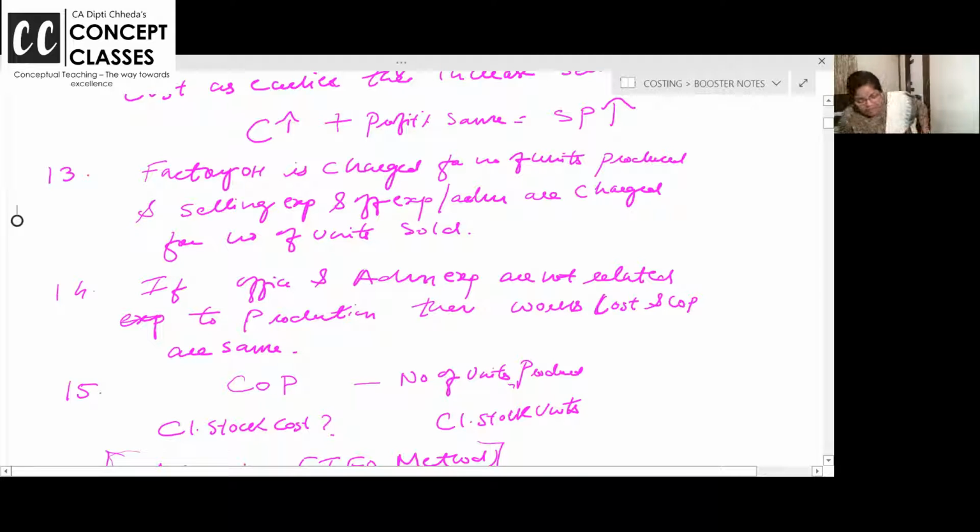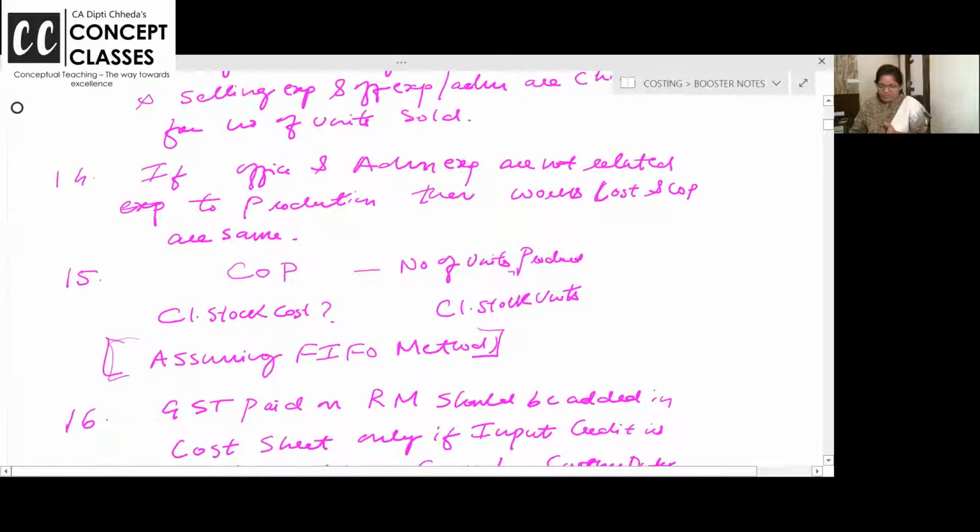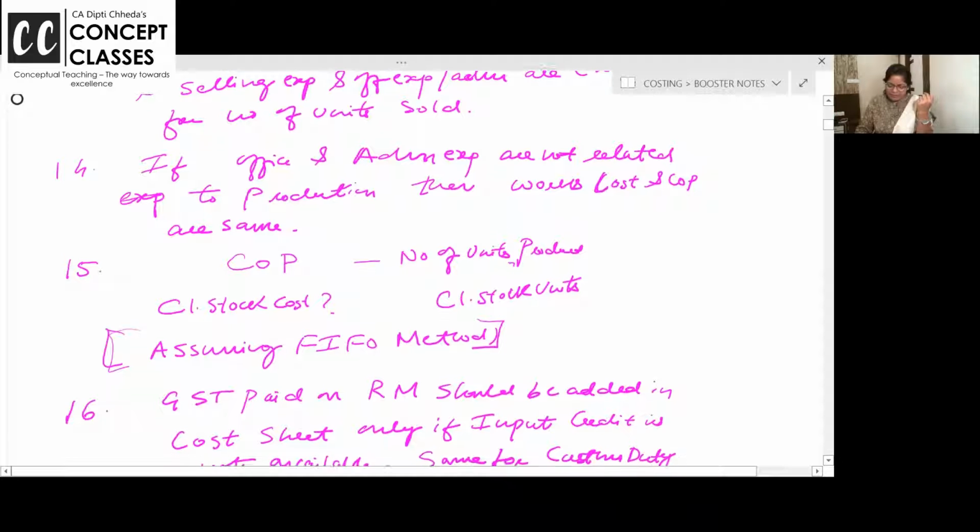So factory overhead is charged on number of units produced. Selling and office expense, if they are along with the selling, admin and all, are charged for number of units sold. If office and admin expense are not related to production, then works cost and cost of production will be same. See, if admin expense are given with the selling expense, then what is your factory cost and what is your cost of production? Administrative overhead is not in between, so it will be same.